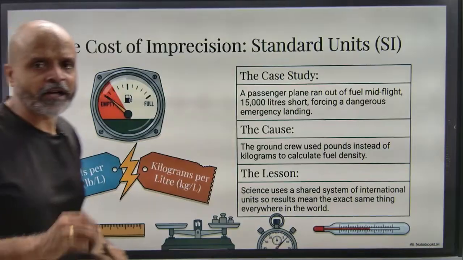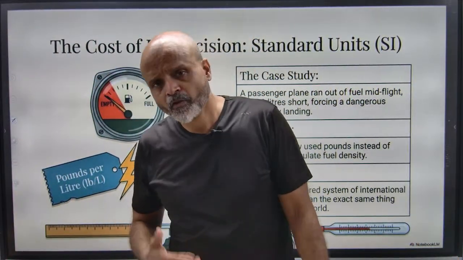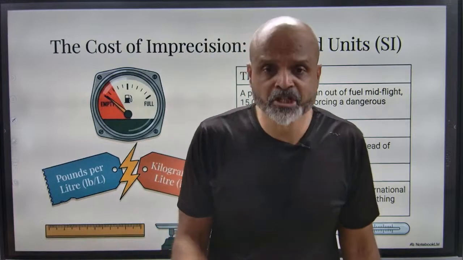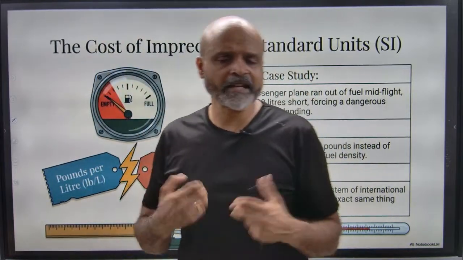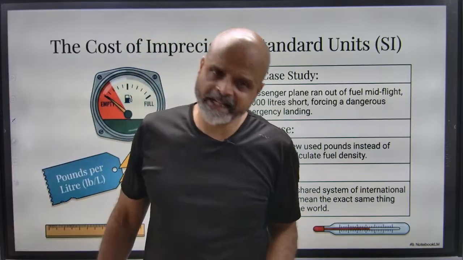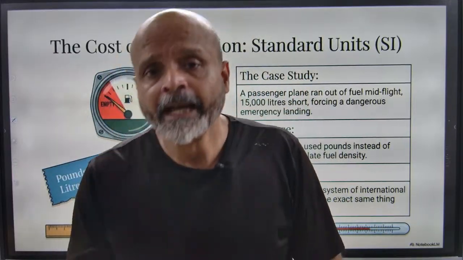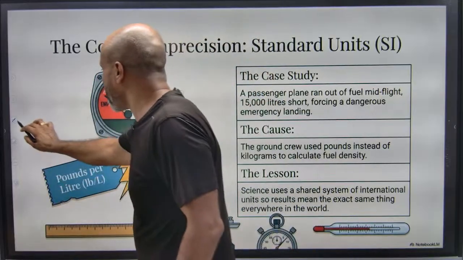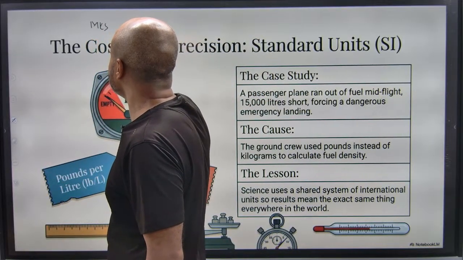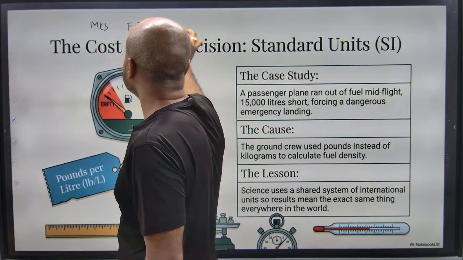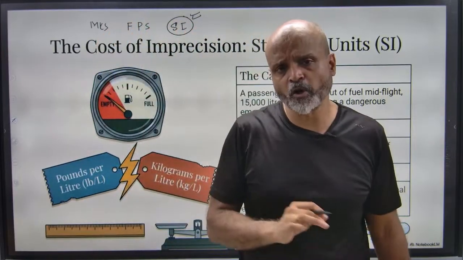Okay, so now we have to have a standard international unit. You must have heard about units like yard, foot, or maybe inches. All these are not standard international units. For example, a person staying in India might understand these terms because we were once a part of the British colonial empire, and they used to follow this foot pound system. So there is an MKS system of units, there is a foot pound system of units, and there is an SI system of units. This SI system of units has been recognized all over the world.